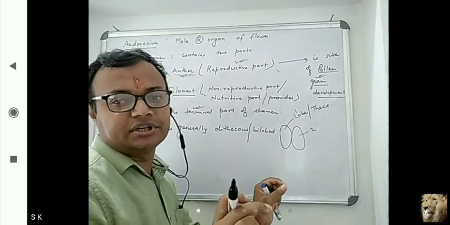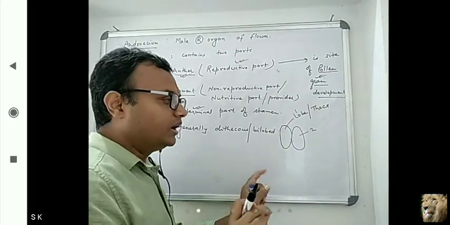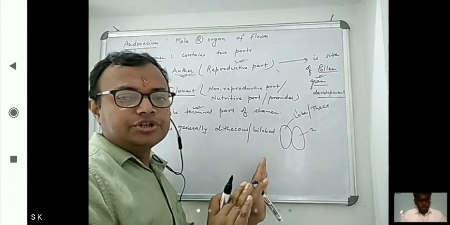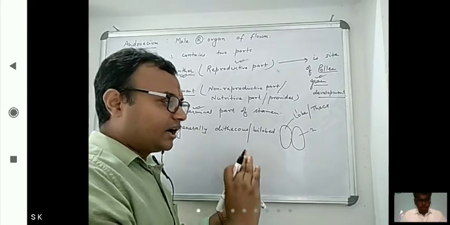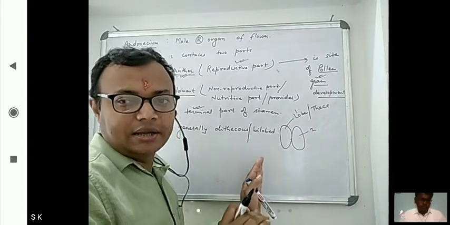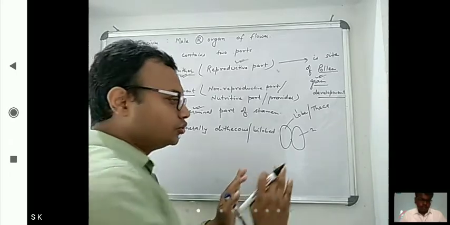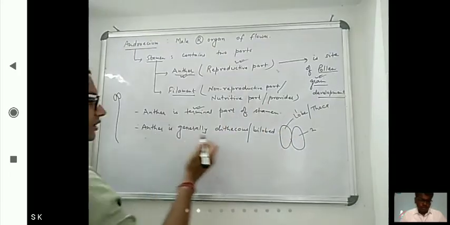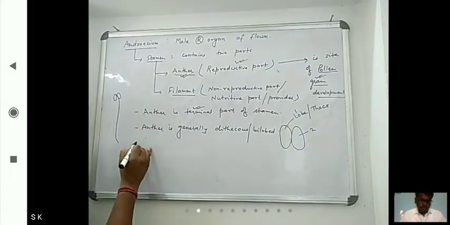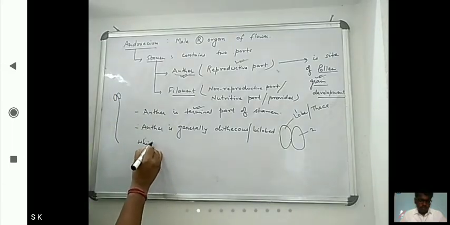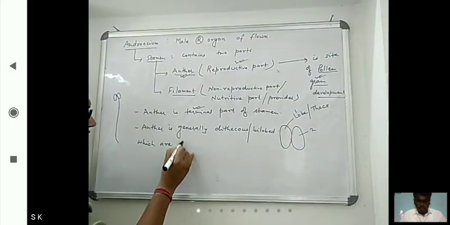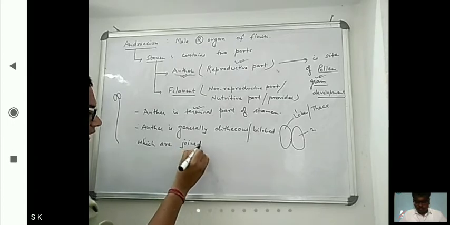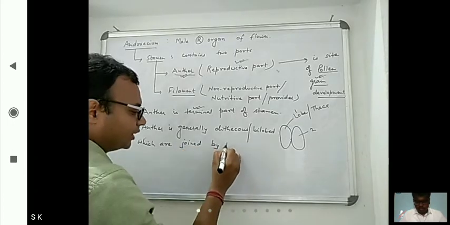This parenchymatous tissue, you have to remember, that a question came in JIPMER: parenchymatous tissue, sclerenchymatous tissue, both, or none of these. So you have to remember this. Anther is generally dithecous or bilobed, which are joined by, what I told, which type of tissue?